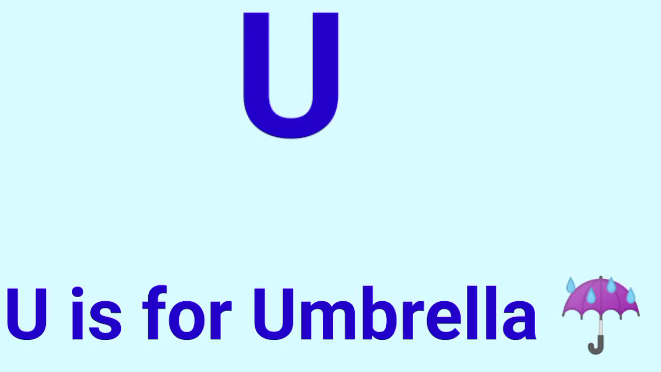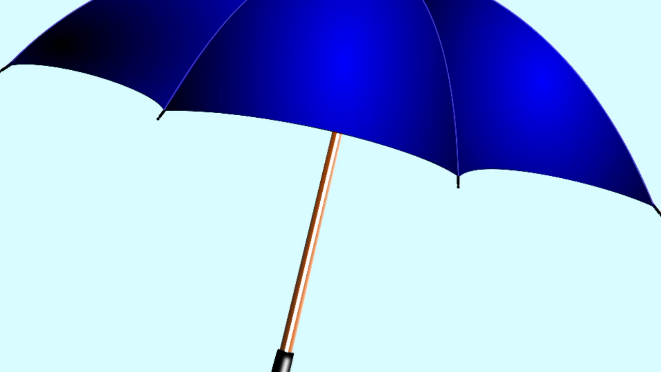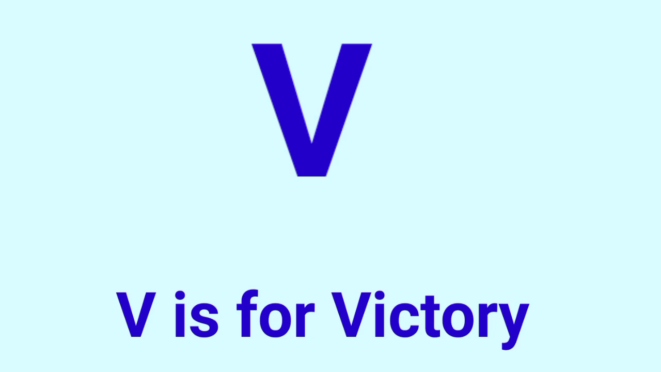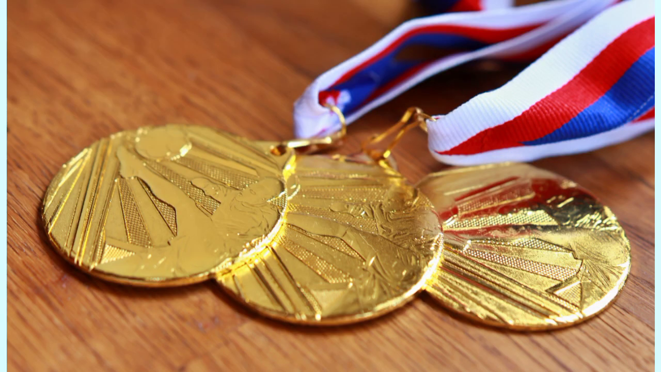U. U is for umbrella. English alphabet U is for umbrella. V is for victory. Winning team.